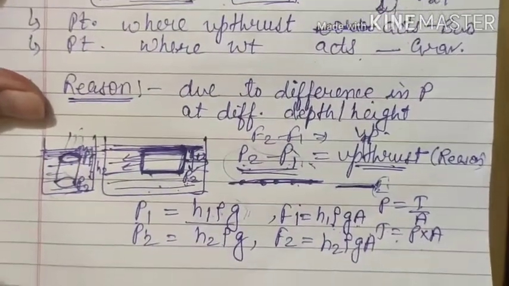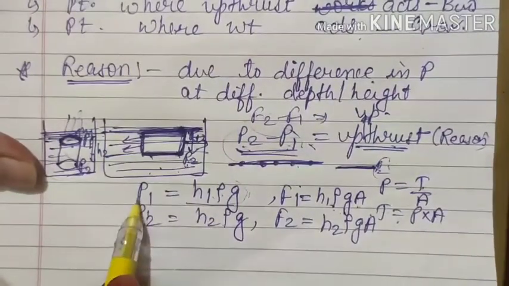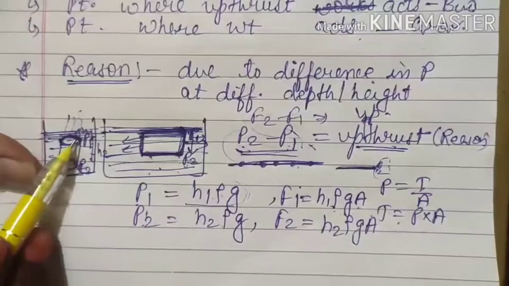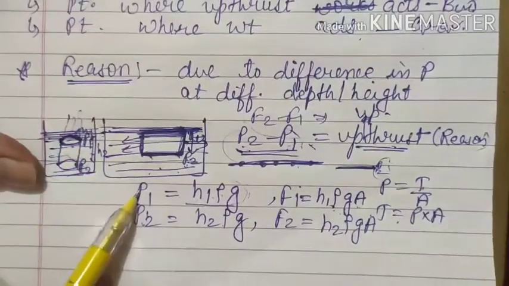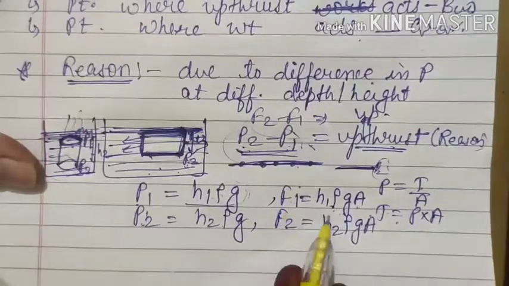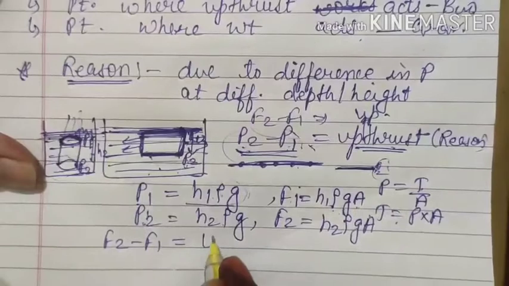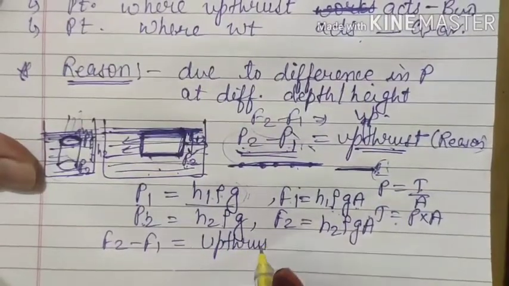Okay, same concept which we have done in the 4th chapter. Here you can say P2 minus P1, because you know that P2 is greater and P1 is smaller. So then you will also say F2 minus F1. When you subtract two forces, you will get one resultant force, and that force is the upthrust force.